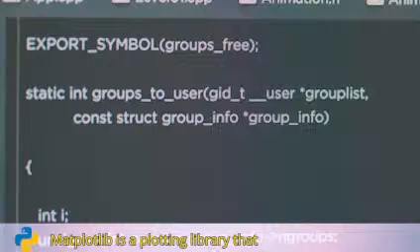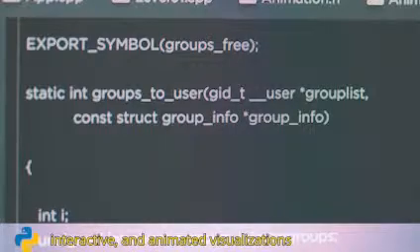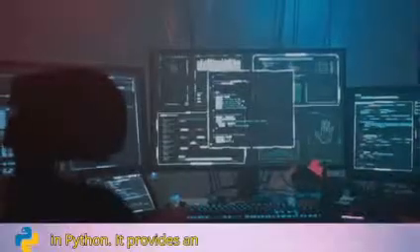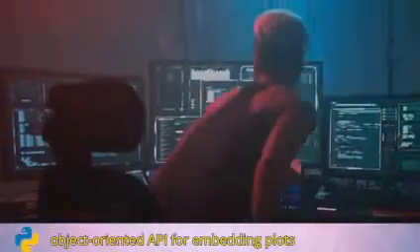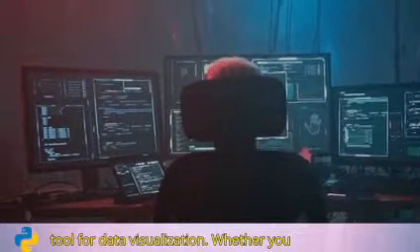Matplotlib is a plotting library that enables the creation of static, interactive, and animated visualizations in Python. It provides an object-oriented API for embedding plots into applications, making it an essential tool for data visualization. Whether you need to generate simple line graphs or complex 3D plots, Matplotlib provides the capabilities to display data effectively.